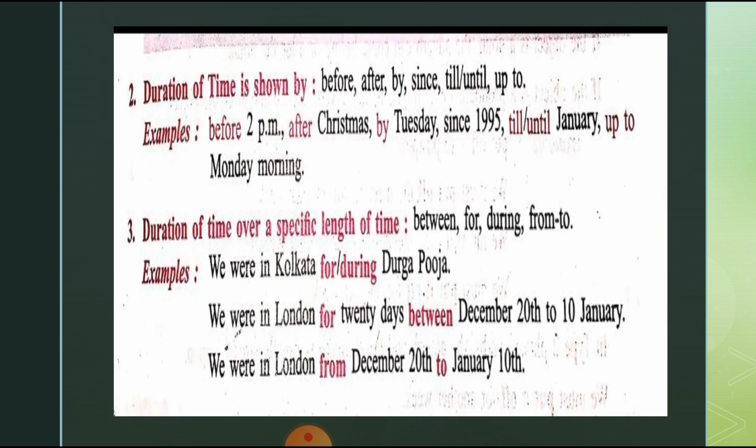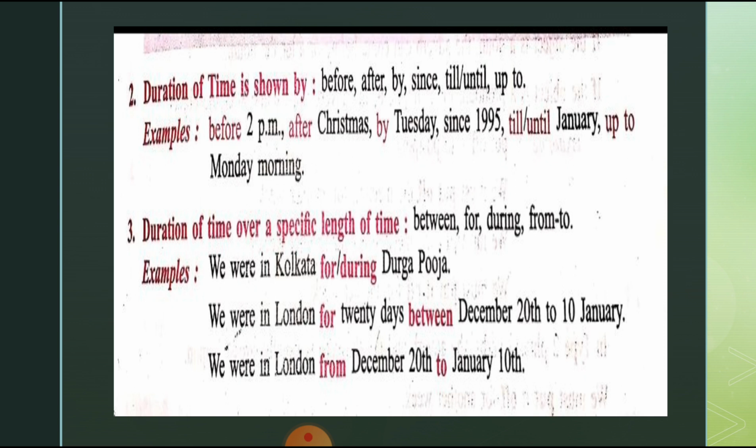Duration of time is shown by before, after, by, since, till or until, up to. This duration of time is shown by these: before, after, by, since, till, until, up to. Let us see with examples. Before 2 p.m., after Christmas, by Tuesday, since 1955, till or until January, up to Monday morning. These are all examples where we can use these prepositions.